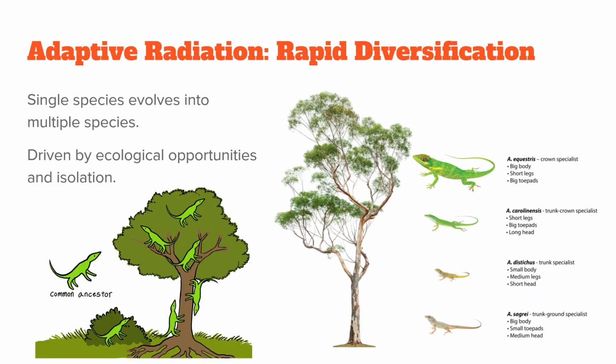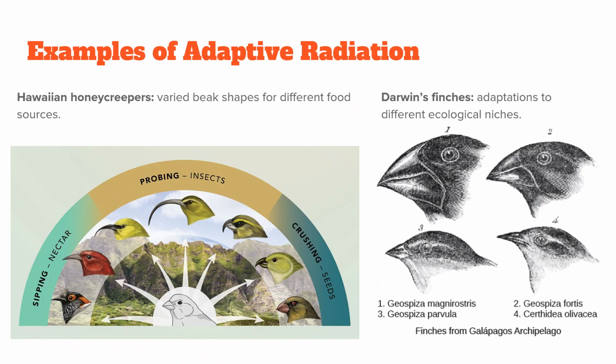Adaptive radiation occurs when one species quickly diversifies into many new forms to take advantage of ecological opportunities. This often happens when new habitats open up or when species colonize isolated areas with many niches available. Two classic examples are Hawaiian honeycreepers, birds that evolved varied beak shapes to exploit different food sources, and Darwin's finches in the Galapagos, which adapted to diverse ecological niches on different islands. Both show how one ancestral species can diversify dramatically.